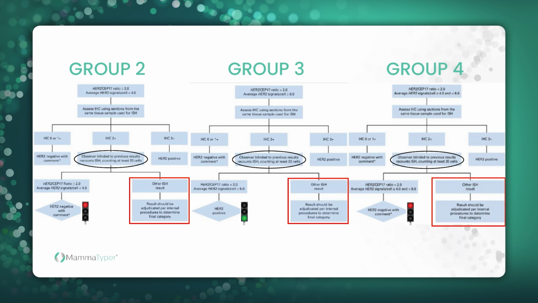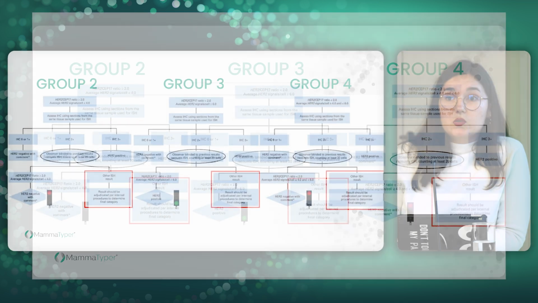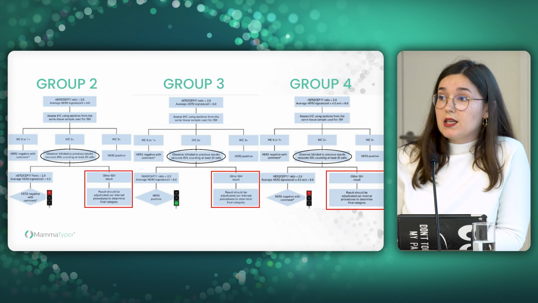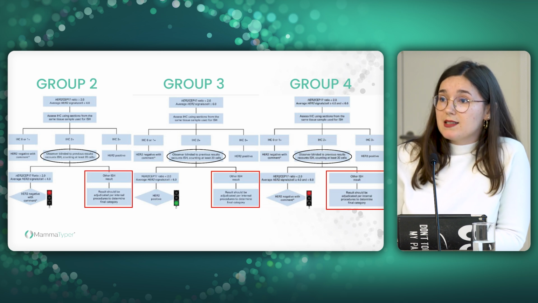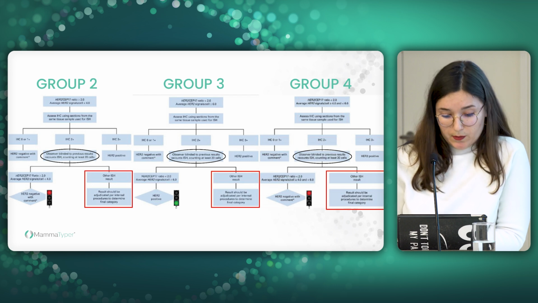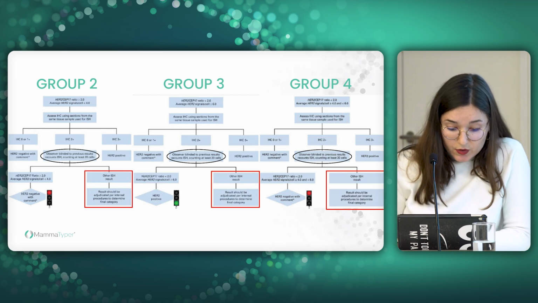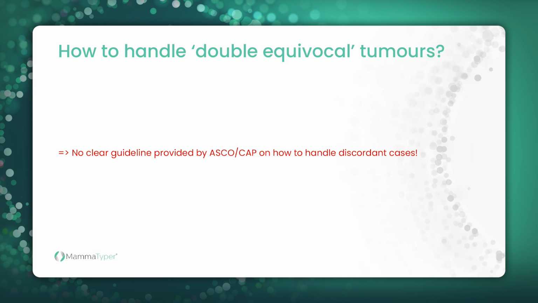Because if the results from observer 1 and 2 are discordant, who is right? Do we need a third observer? Do we need to do an average? Should we take precaution only for equivocal cases? So many questions and no answer. ASCO-CAP said for these cases, it should be adjudicated per internal procedures to determine the final category. But what are these internal procedures? They don't specify that. So ASCO-CAP doesn't give clear guidelines to handle these discordant cases.